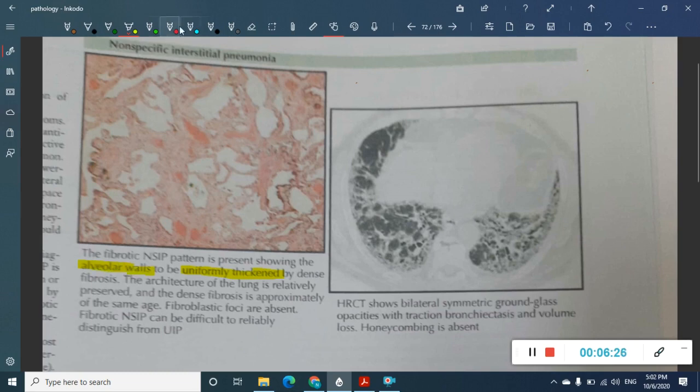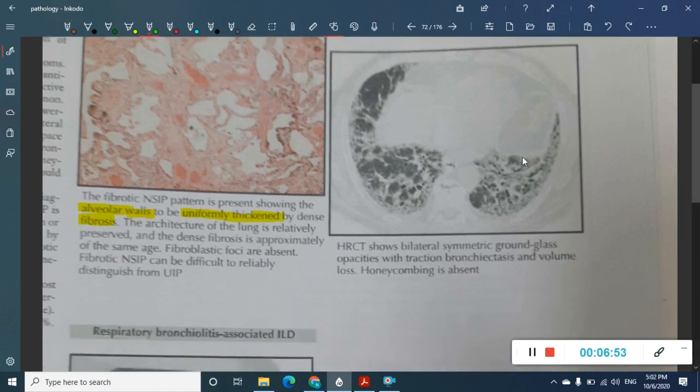And what are you seeing? This red colored, pink colored area which you are seeing here, what is this? This is fibrosis. You can see the fibrosis which is happening. So here there is uniform thickening and fibrosis is present, but the alveoli are actually preserved, so gas exchange can occur here. So this is one thing.